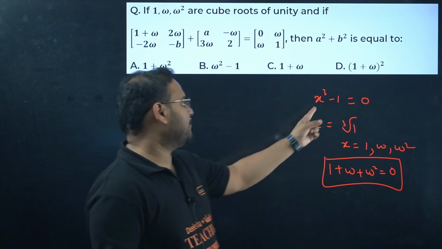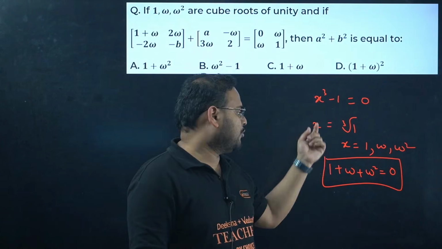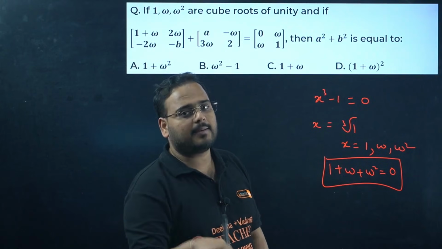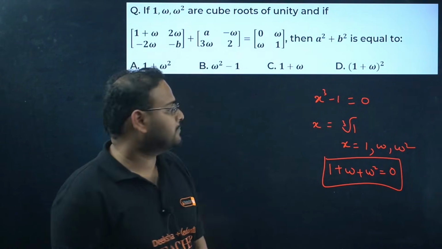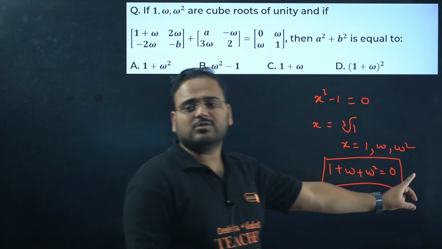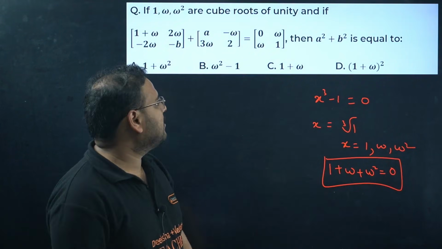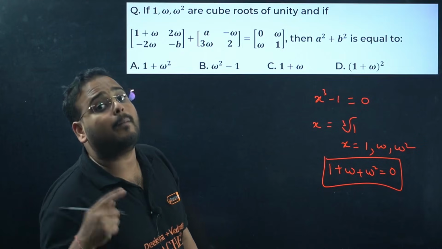Okay, check here, there's no b term over here, there's no bx square. So when you add the roots, you get minus b by a. The b is 0 over here, that's why this whole thing is 0. Okay, so these are the other two roots. If you want, you can find them. So omega and omega square are actually the other two complex roots.